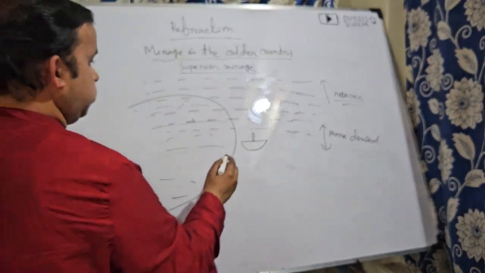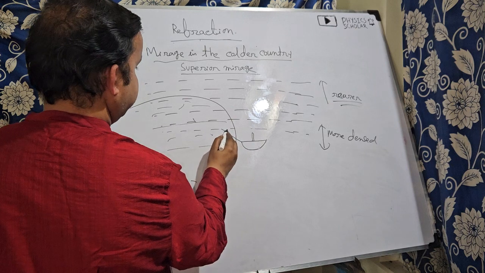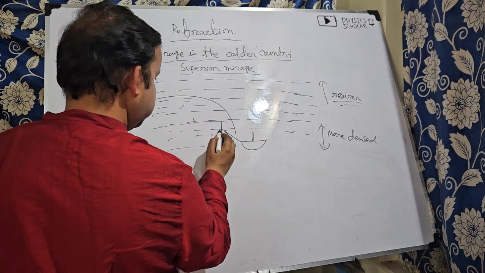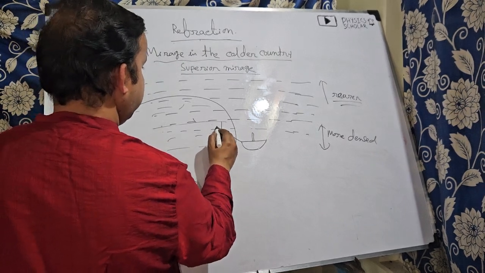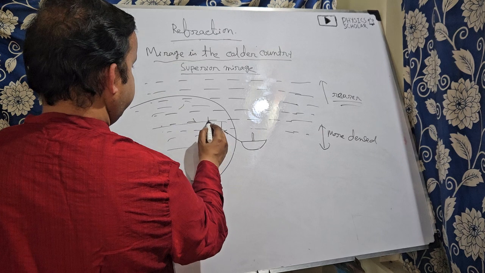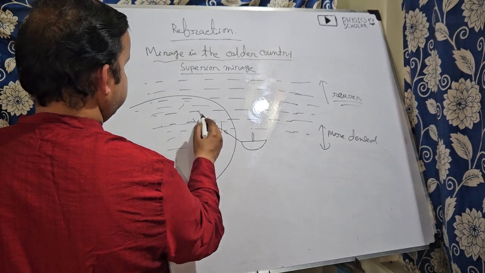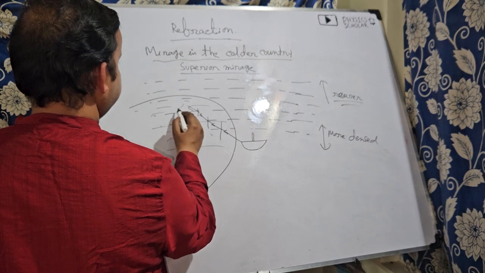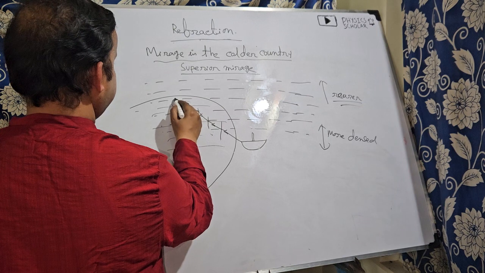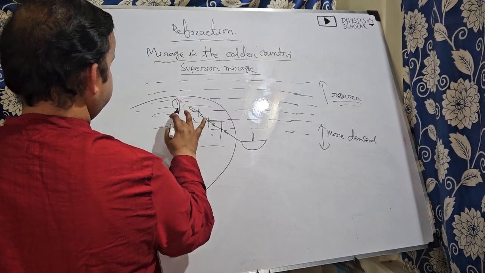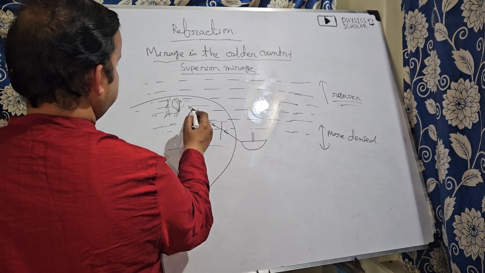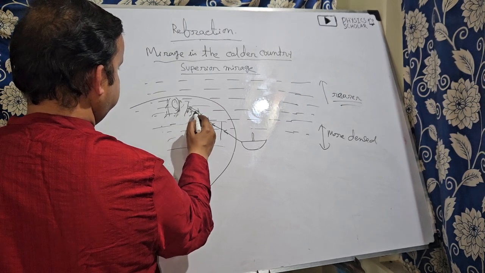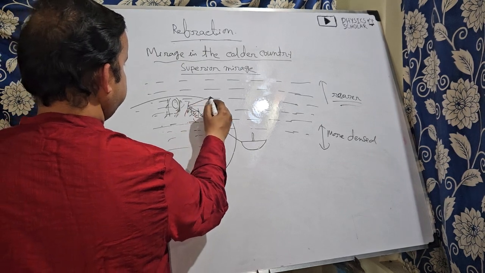Clear? So suppose the rays are coming. When it is incident, what will happen? It is moving into a denser layer, so it will move away from the perpendicular, and then again away from the perpendicular. Suppose your eye is here. Now see, when the angle of incidence theta is more than the critical angle theta c, then total internal reflection will take place.